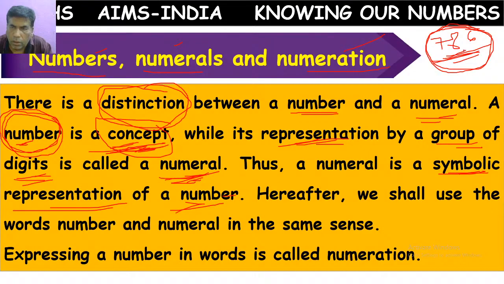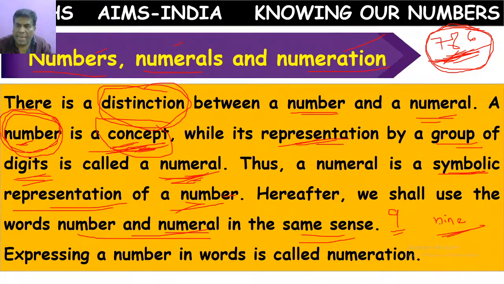Okay. So next. In general usage, number and numeral are used with the same meaning. Now, expressing this numeral: suppose I have the numeral 9, how do we express it in words? N-I-N-E. With the help of words, we can represent it as N-I-N-E. This representing in the form of words is called numeration.